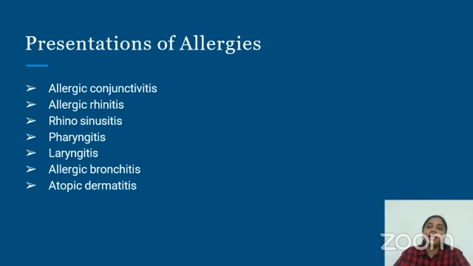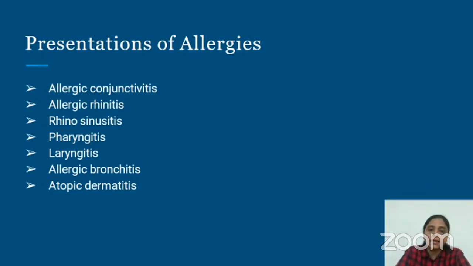What are the various presentations of allergies? Now, when the allergy affects the eyes, you might have itchy eyes, redness of eyes and watering of eyes. This is called allergic conjunctivitis. When it affects your nose, when there is nasal block, recurrent sneezing episodes, running nose, it turns out to be allergic rhinitis.